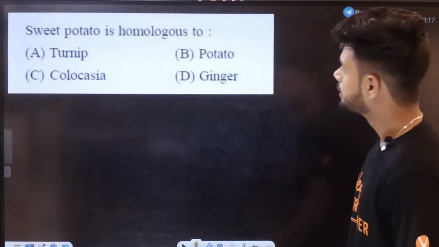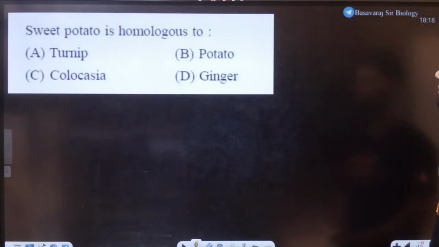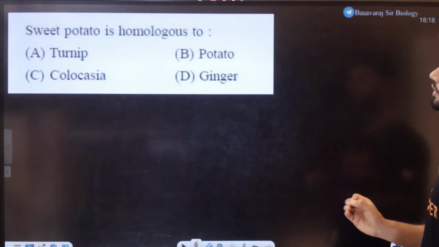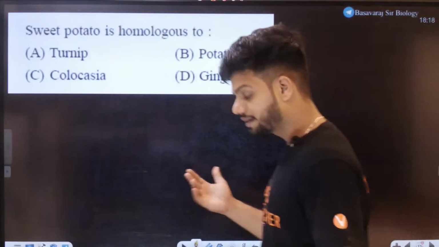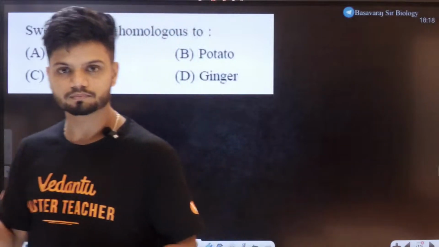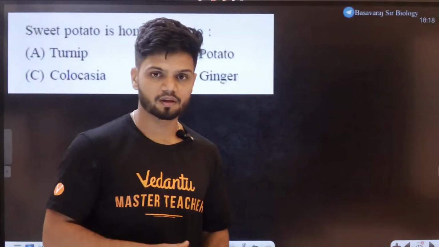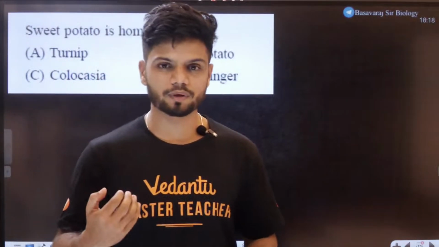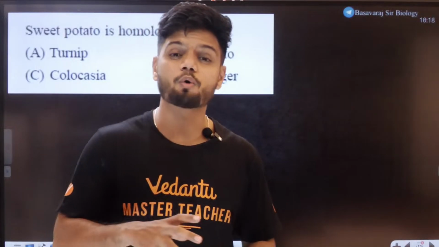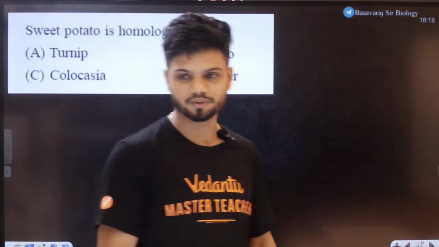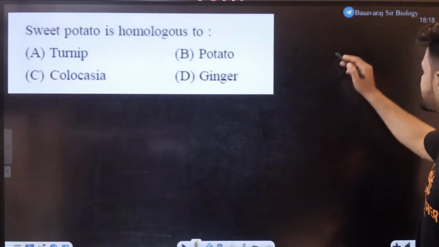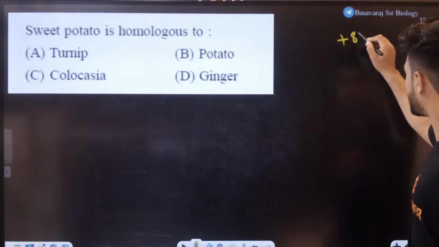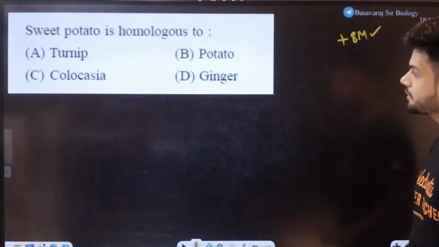Next question. Okay, this is a nice question. Sweet potato is homologous to... Homologous means connection, the origin, right? The origin is going to be the same. Sweet potato and which of the following structures have the same origin? Quickly in the chat, students. Answer in the chat. This is for +8 marks. All of you in the chat, keep track of your marks also for +8.